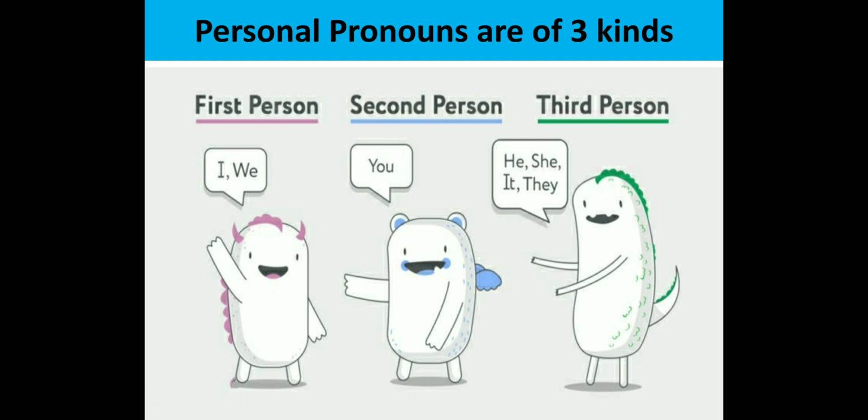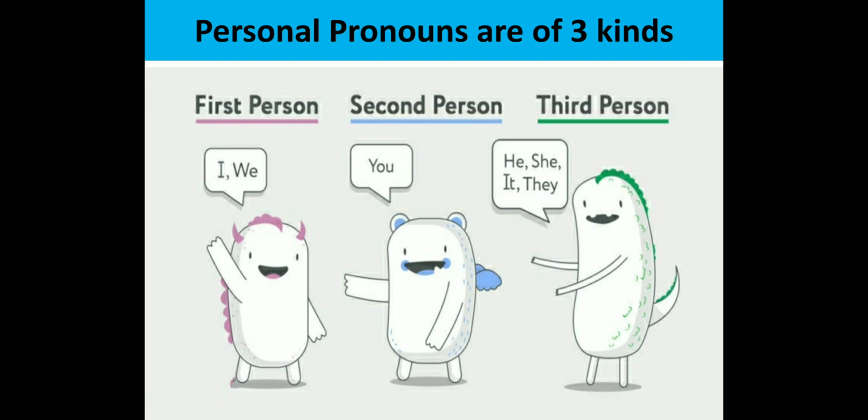So first person is I or we. When I am talking, then I'm the first person. Suppose I'm also there with your class teacher or with other subject teachers of yours, and we all are talking. So we all will be first person. The person we all are talking to, that is you, will be the second person. The person you are talking to directly is the second person. And now, what are you talking about? You'll be talking about some other person or some other thing. That will be the third person.